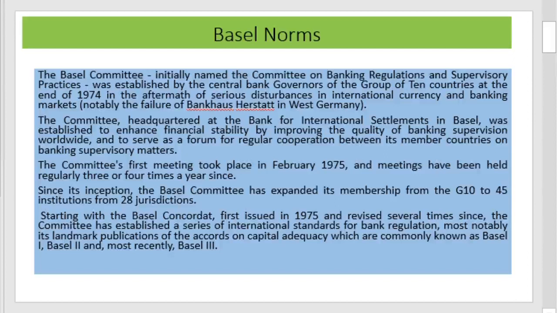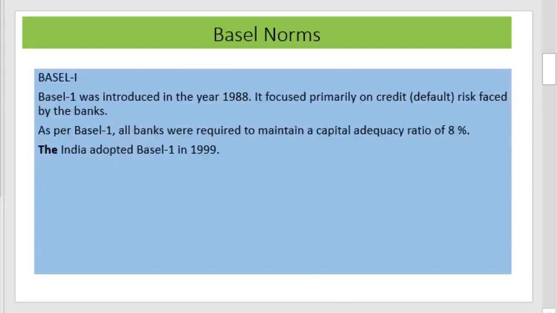This is the preface. Earlier the name was the Committee on Banking Regulation and Supervisory Practices. Later on in 1975 they used the name Basel Committee, Basel Concordat. After that, they started using the name Basel Norms from 1988 with the Basel Accord, with the starting of the use of the Basel Accords or Basel Norms. A brief explanation about the various Basel norms is given here.